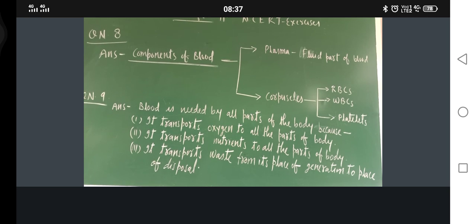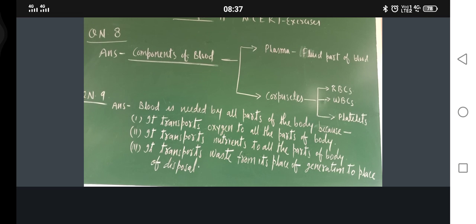What is the third one? It transports waste from its place of generation to place of disposal. Okay, correct. So these are the three functions performed by the blood. Number 1, it transports oxygen to different parts of the body. It transports nutrients to different parts of the body.